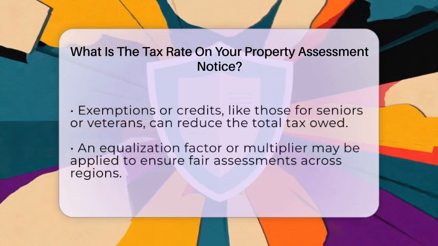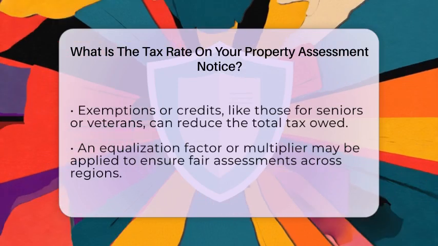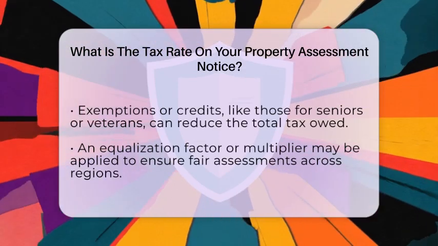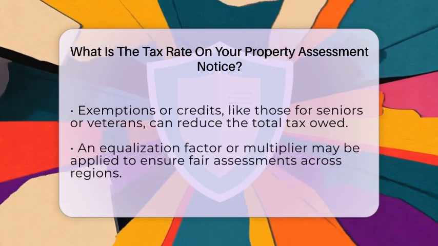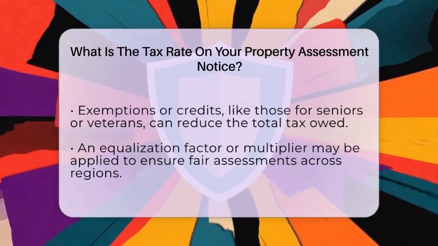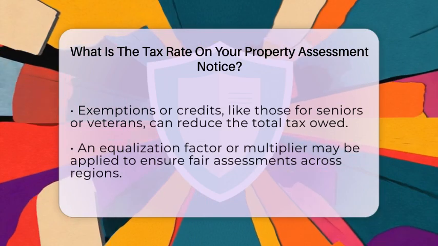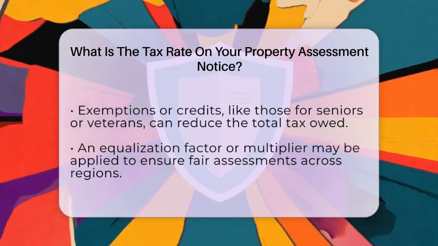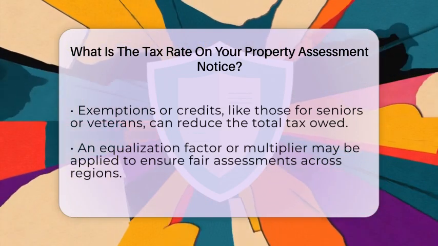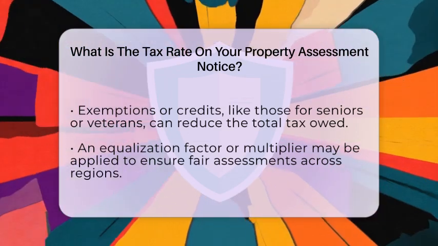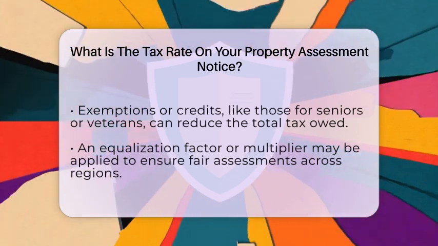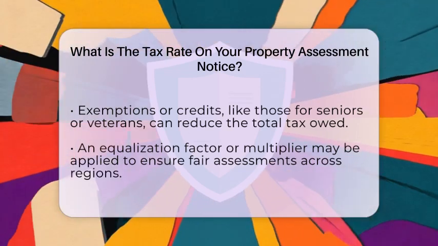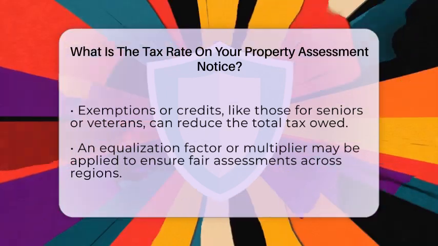For example, your city, school district, and county all add their rates together. Your assessment notice or tax bill will list these components separately. Some exemptions or credits can lower your tax bill. For instance, seniors or veterans might qualify for reductions, which decrease the taxable amount or the total tax owed. Also, some areas apply an equalization factor or multiplier to your assessed value. This helps make sure assessments are fair across different regions before applying the tax rate.